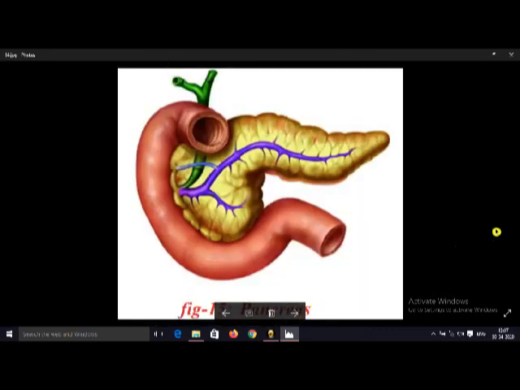And next we discuss the chemical coordination in our body. Besides the central nervous system, peripheral nervous system and autonomous nervous system, in our body chemical coordination is also there. For example, here a gland is there, this is called the pancreas. This pancreas releases an important hormone, that is called insulin. This insulin controls the levels of glucose in our body. Whenever the levels of glucose increase in our body, the insulin hormone is released and it controls the levels of glucose.